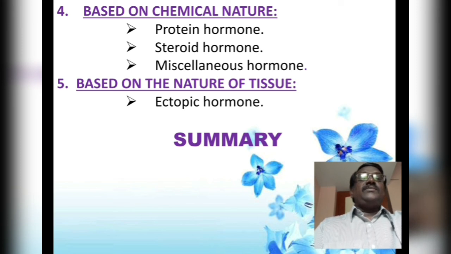And the next classification we are going to study is based on the nature of the tissue from which the hormones are synthesized. Based on this, the hormones are called ectopic hormones. Ectopic hormones are synthesized not from the endocrine glands, but from organs or tissues other than the endocrine glands, because the intestine is a part which is able to release some hormones.